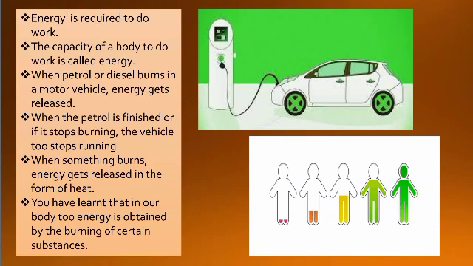That means whatever task you are doing, or whatever examples we have seen, like a car burning fuel, when the energy is released, it turns into heat energy. And you have learned that in our body too, energy is required, and this is obtained by burning of certain substances. Now you eat food, and you can do different tasks throughout the day. How is it possible?